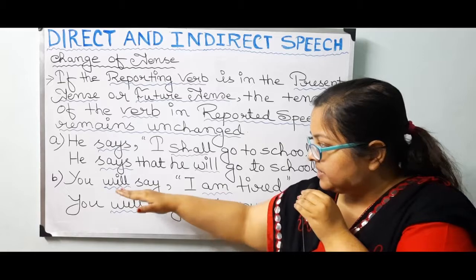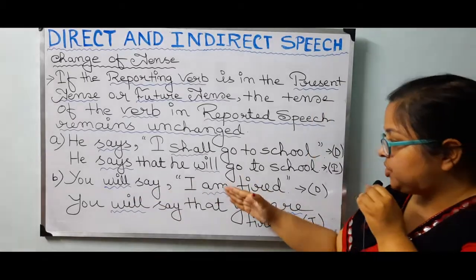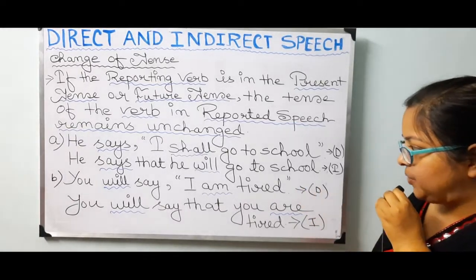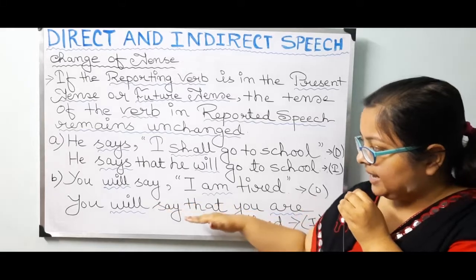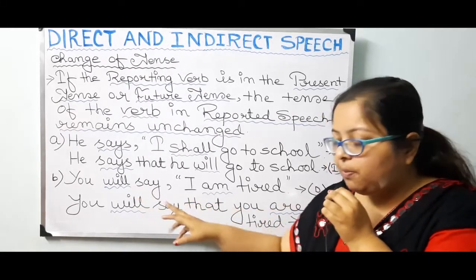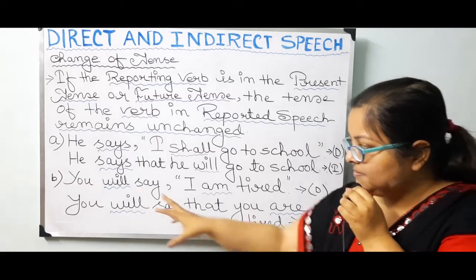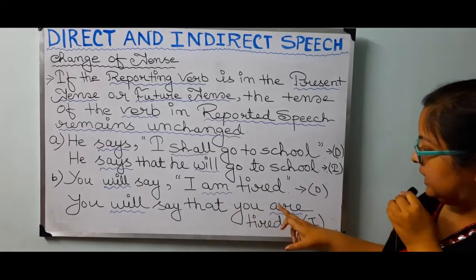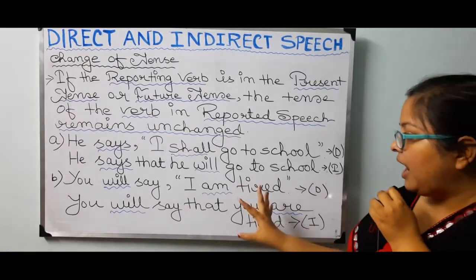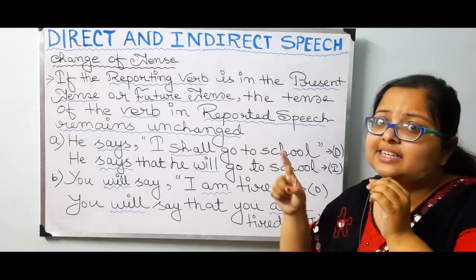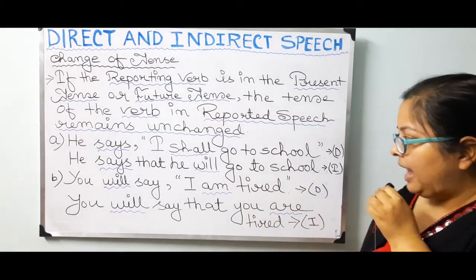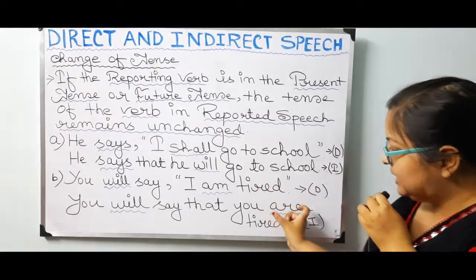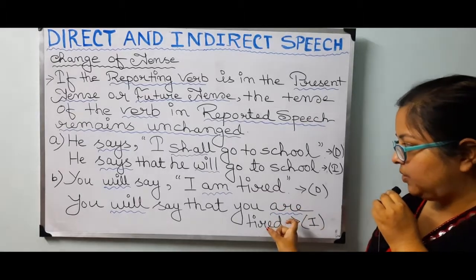Next, number B. You will say, "I am tired." Now this one is direct speech. Now you will say that you are tired. Definitely the reporting verb will remain the same over here. I am tired means you will say something, and the tense of that speech is the same.